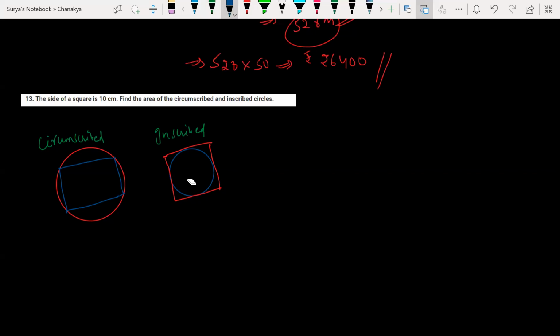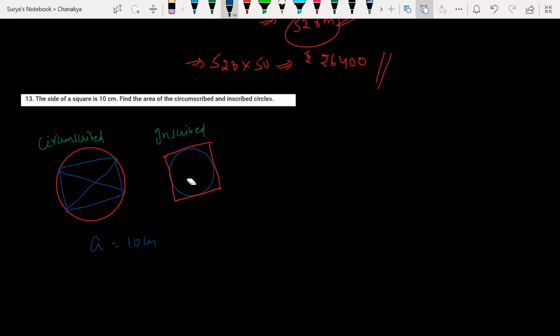Look at this here. Yes. Now the side of the square is given 10 centimeter. Side means a is 10 centimeter. Isn't it? What is that? Look at this. Now if I just draw this, ये तो मेरा क्या होगा, diagonal हो गया. I need what? I need to find the area of the circle. I need this one. I need area of this one. I need to find out that area. So how can I find it out?